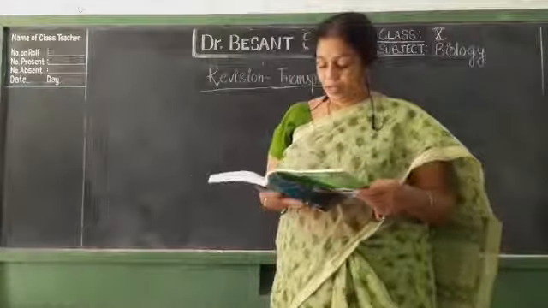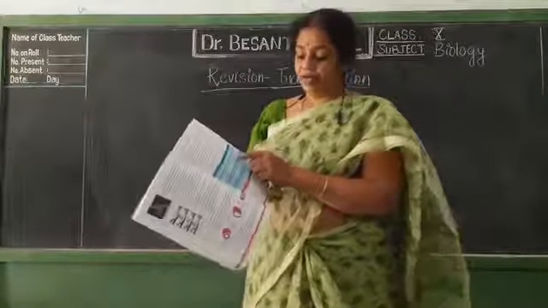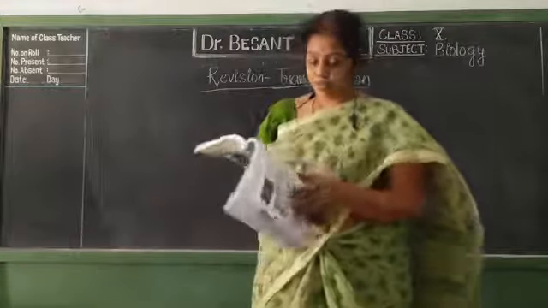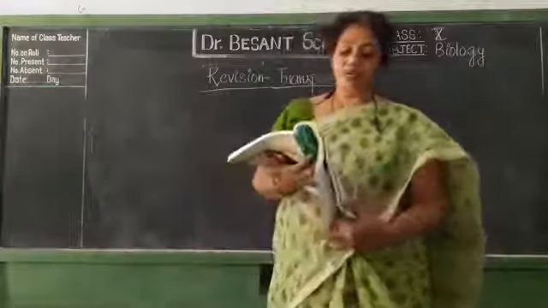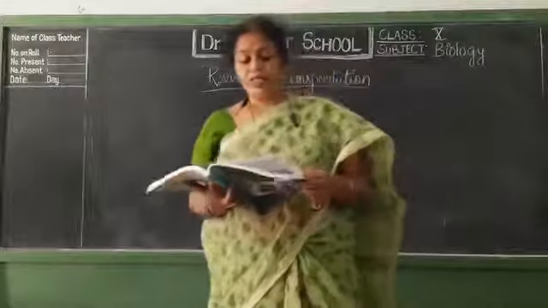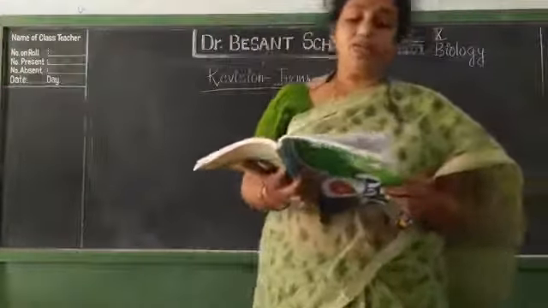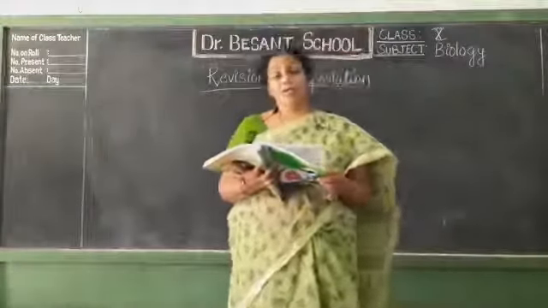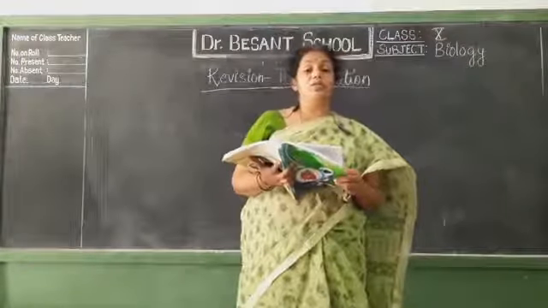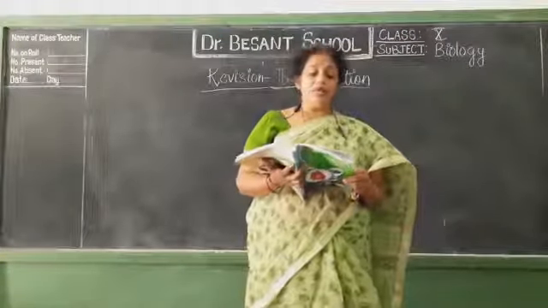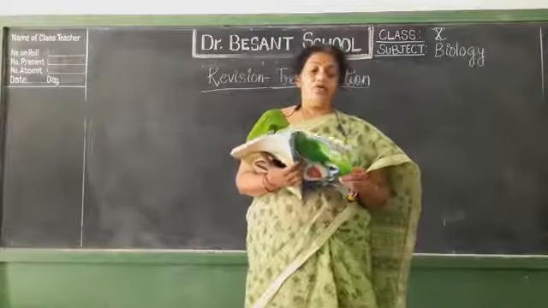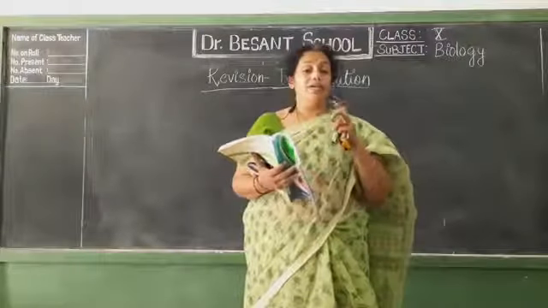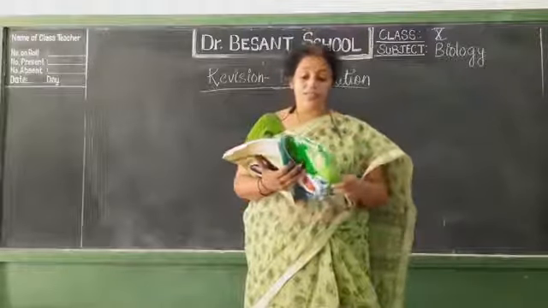Here again we have got a table of artery and veins. Four conditions can be given, you have to fill that. One or two could be kept as blank. Next one is think and discuss. Artery walls are very strong and elastic. Why? Because they have to pump the blood to the whole body parts. However large the animal is, the blood has to be pumped to the whole body. That's why they are strong and elastic, because the blood flows from the heart whenever it beats. Under pressure, the blood flows, so they are elastic in nature.